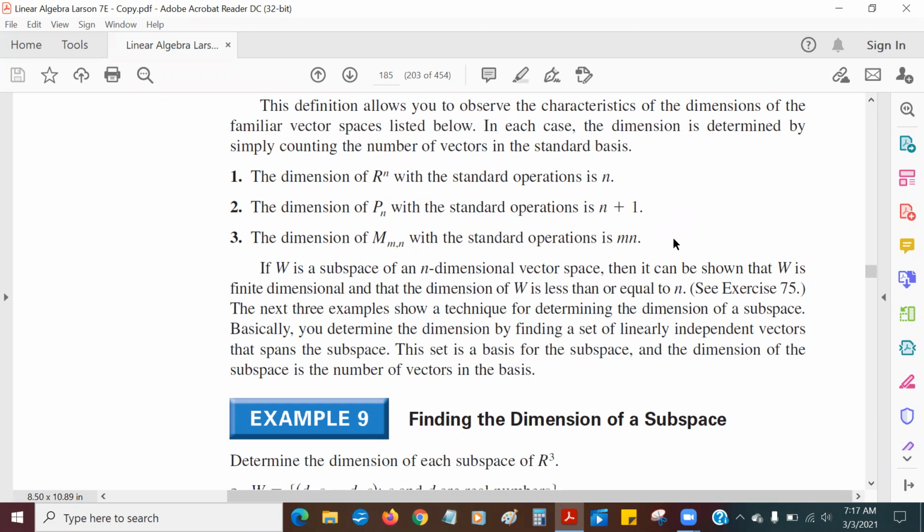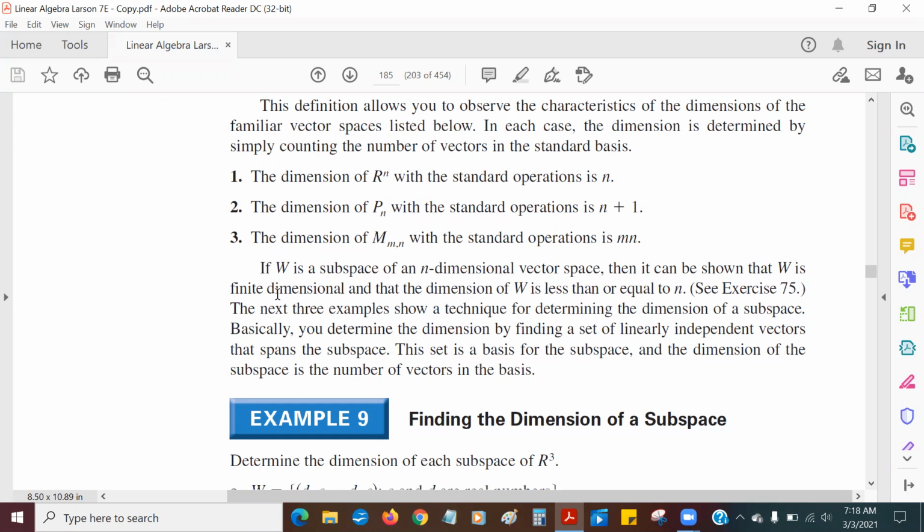Okay. Now if W is a subspace, here we're making an interesting comment. I think it might be obvious, but the dimension of the subspace is going to be less than the dimension of the original space.